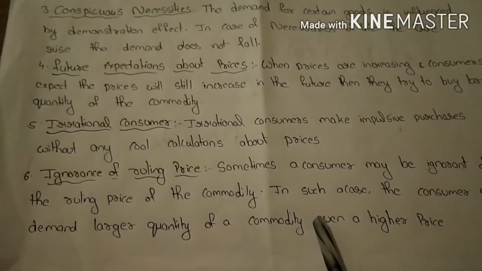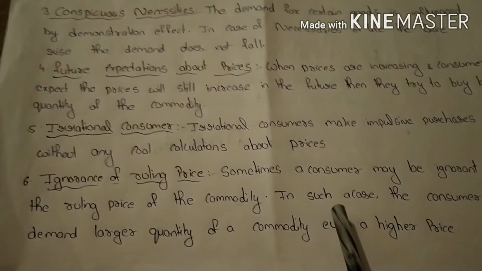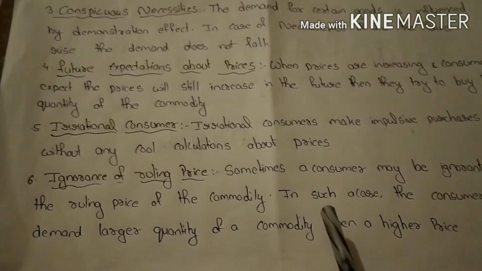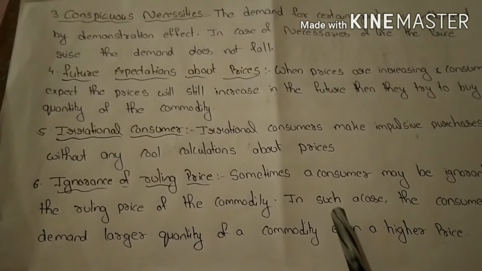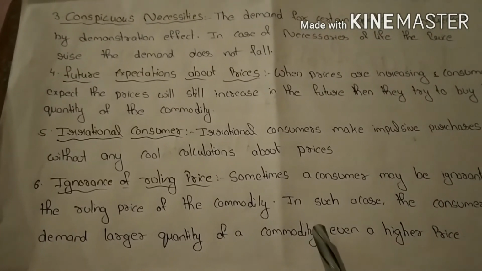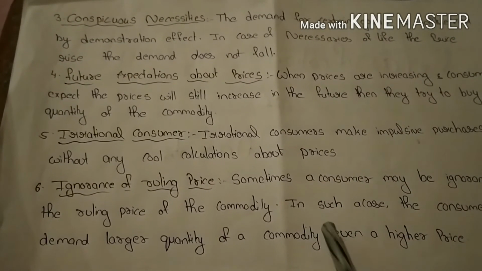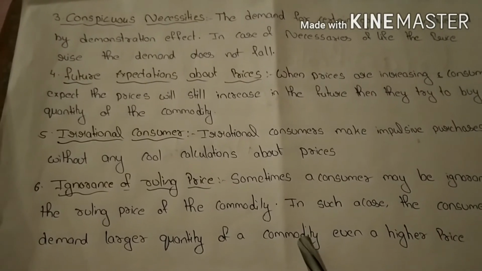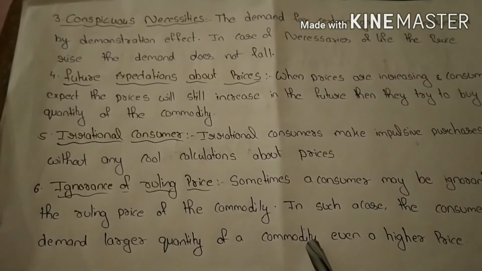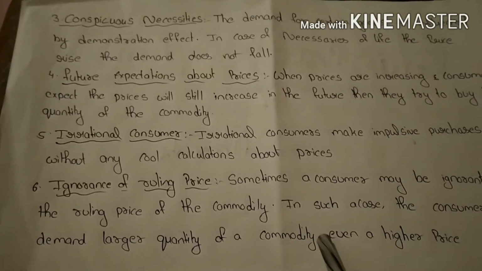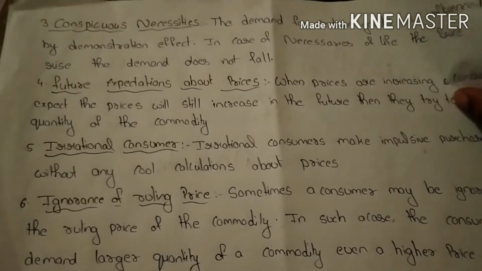For example, in one market, the price of mango is 5 and in another market, the price of mango is 7. The person does not know the actual price and purchases the mangoes at 7, a higher price and in higher quantity, because he does not know the ruling price and is ignorant about the price. So he offered a high price for a larger quantity. So this is also an exception to the law of demand. These types of customers are also not included in the law of demand.